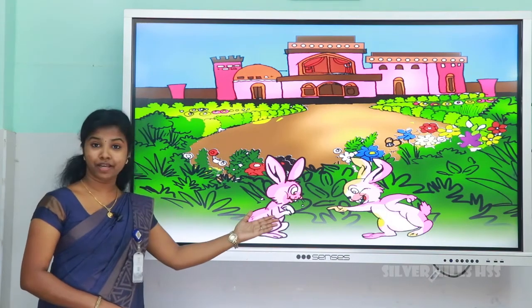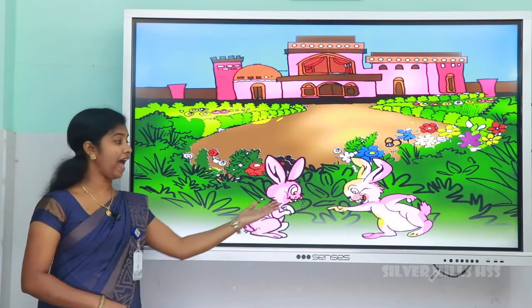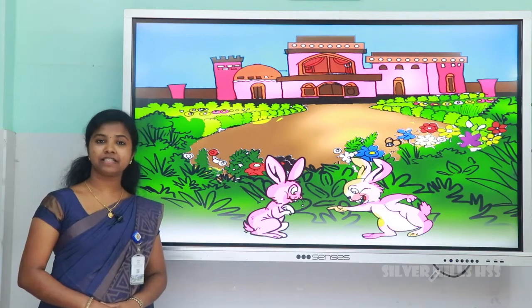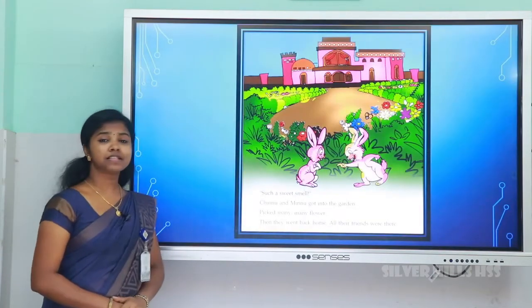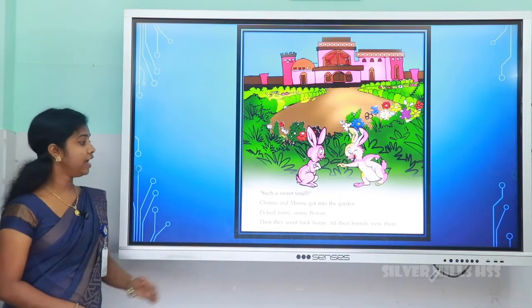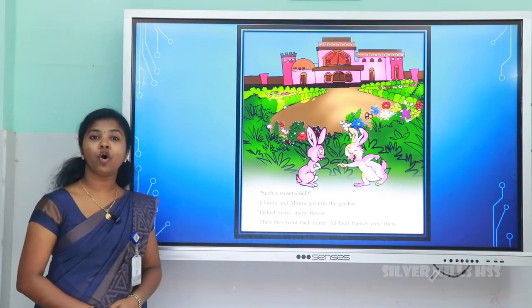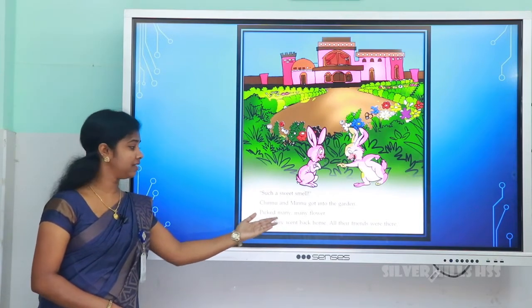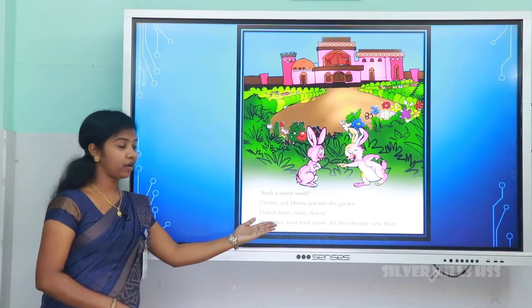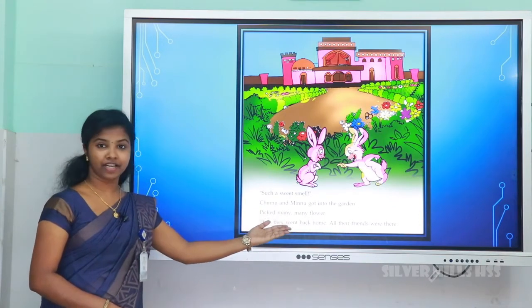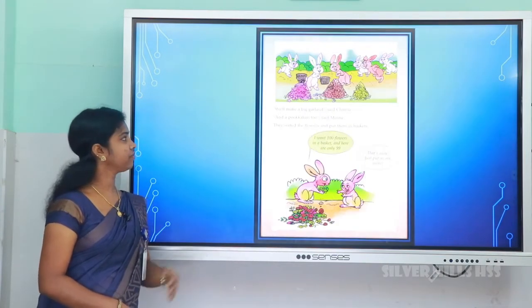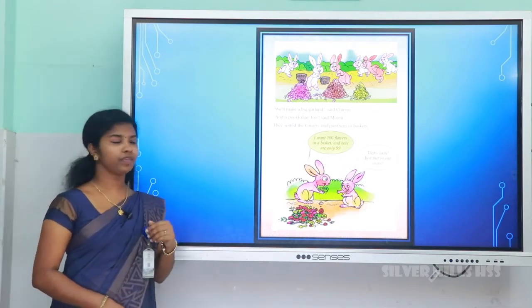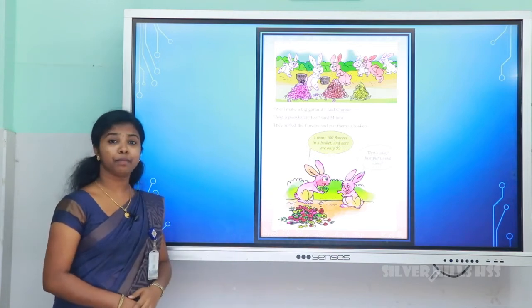And look at these rabbits. This is Chinnu and that is Minnu. They came to visit Keshan's garden. Such a sweet smell. Chinnu and Minnu got into the garden, picked many flowers. Then they went back home. All their friends were there. We will make a big garland, said Chinnu, and a pookalam too, said Minnu.